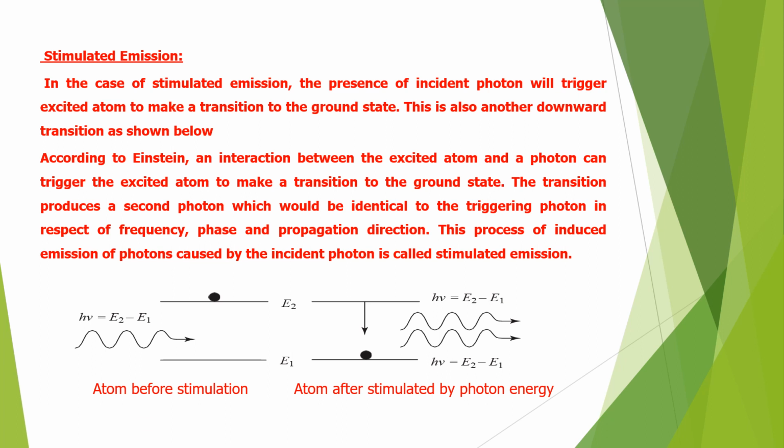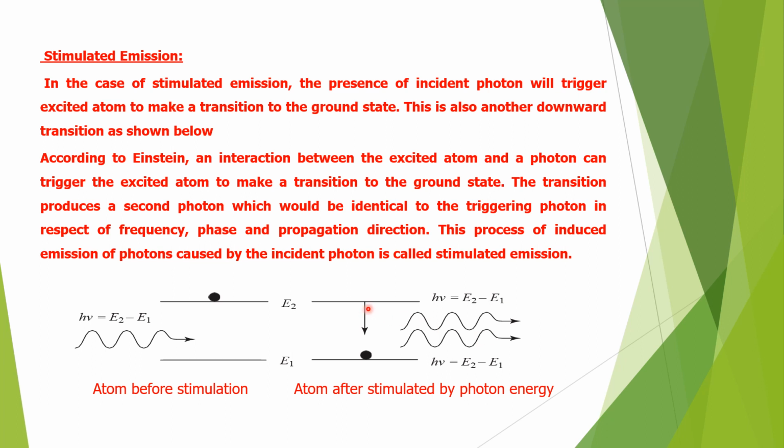In this slide, we are able to see an atom in the excited state here. If this photon is made to collide with this atom, then the photon will make the atom in the excited state to go to low energy state. During the transition of this atom from the excited state to the low energy state, a photon is emitted. But here we are able to see two photons, and these two photons are in same phase. They are coherent photons.